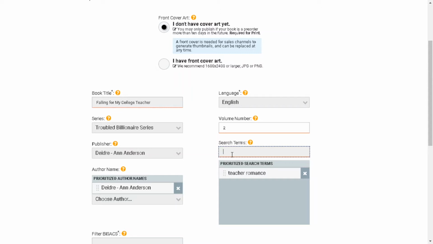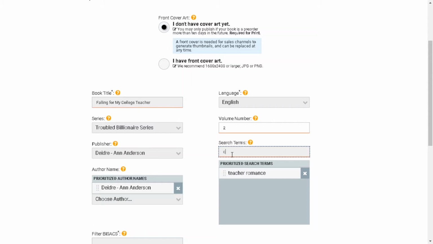You don't want to just put random keywords at the top, because the company you're publishing to may have different criteria. For example, Apple Books may use the first 3 versus Amazon, which may use the first 5. So you want to be sure they're prioritized in order of relevancy to your book. You don't want to put out a fairy tale romance and have fantasy as your first keyword, because that won't work.